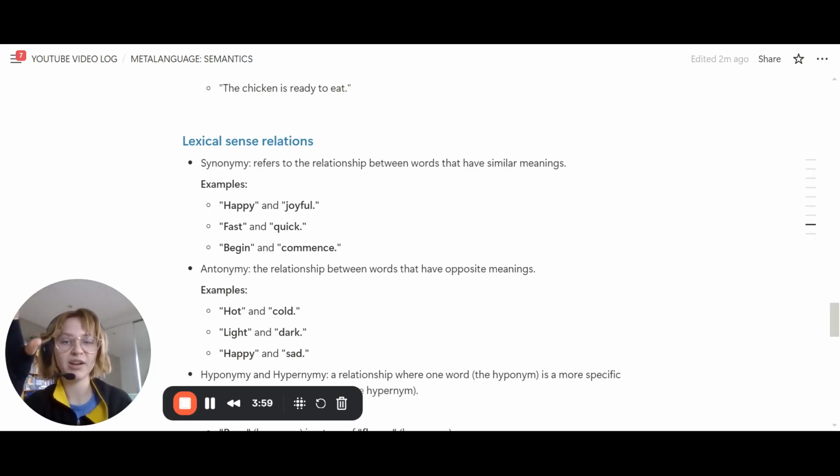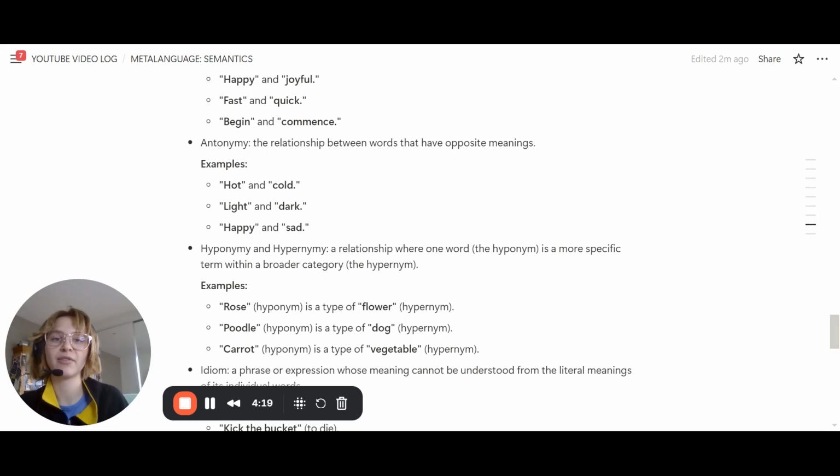But remember that with relations, we're talking about relationships between words and their meanings. So happy and joyful are two separate lexemes, but they have very similar semantic meanings. Same with fast and quick, begin and commence. They are synonyms, they have similar semantics, but they're different lexemes. Antonymy, the relationship between words that have opposite meanings. So hot and cold, two lexemes that have opposite semantic meaning.